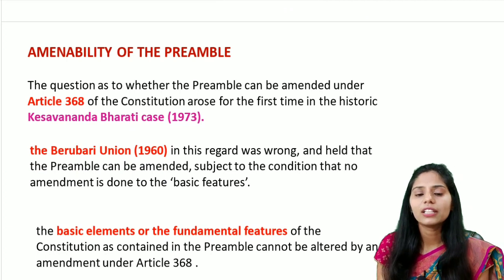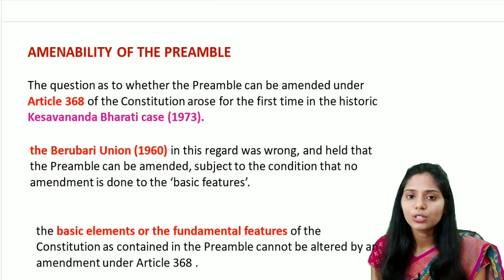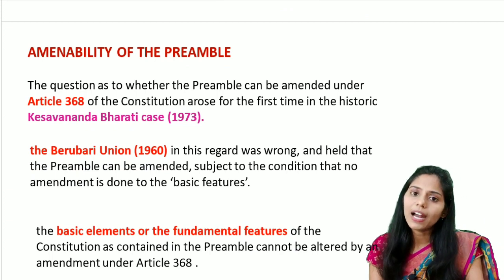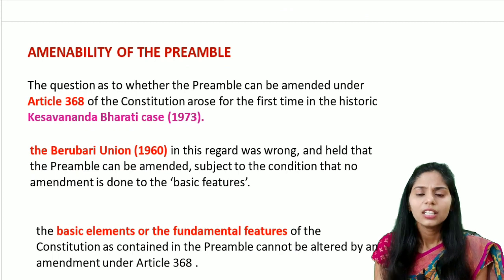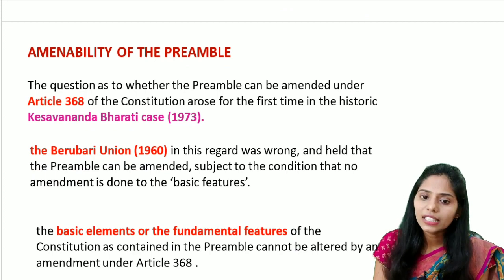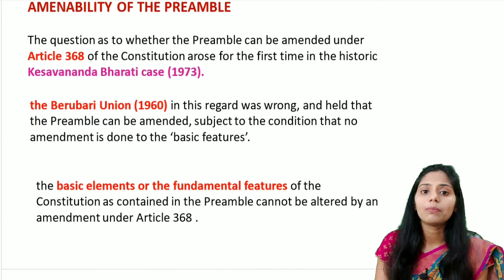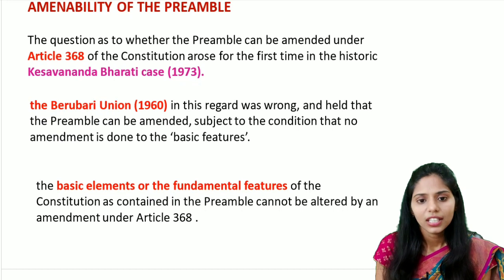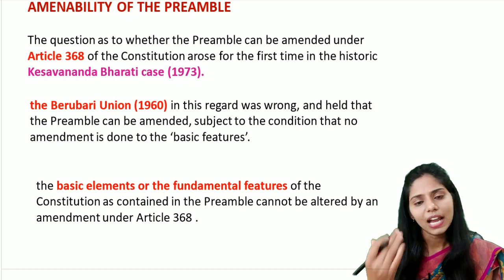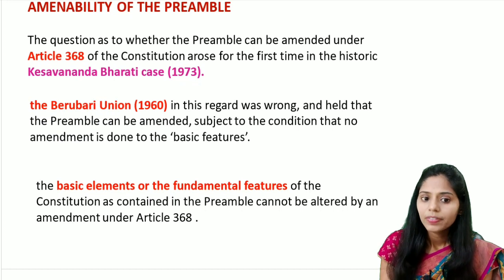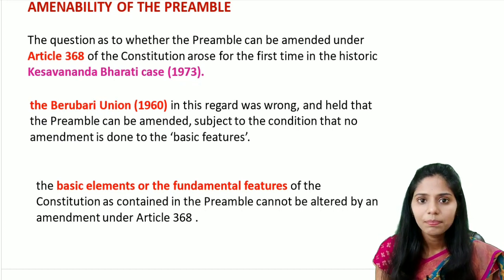But in the Kesavananda Bharati case, the judgment given by the Supreme Court is that it is the integral part of the Constitution. Whatever comes under the Constitution, Parliament can amend. Parliament has the power to amend the Constitution under Article 368. So in the Kesavananda Bharati case of 1973, the Supreme Court came up with one important term, the basic structure doctrine. The Supreme Court said that the preamble can be amended, but the basic features of the Constitution cannot be amended. So finally, we can amend the preamble.